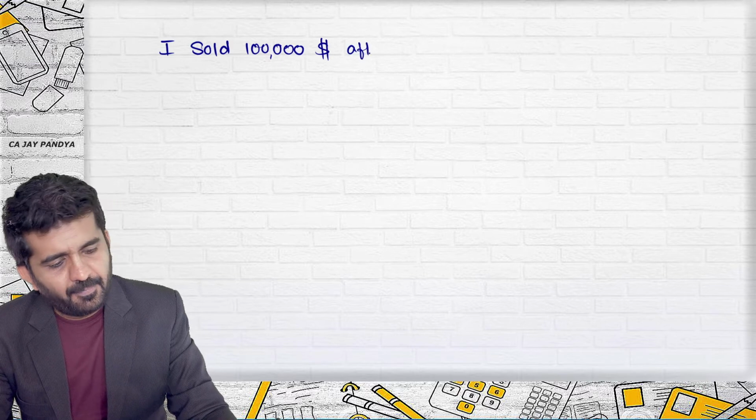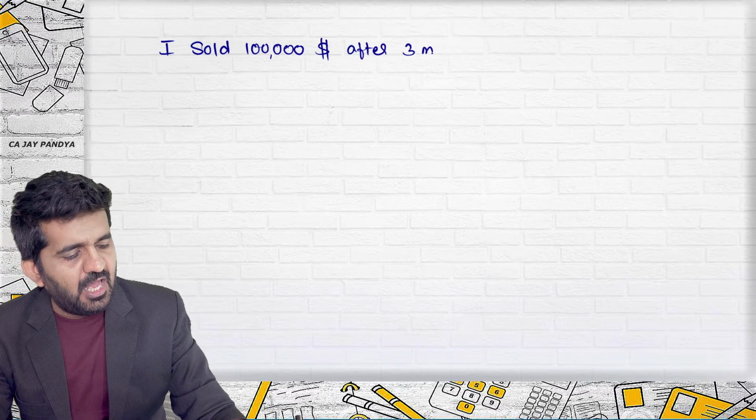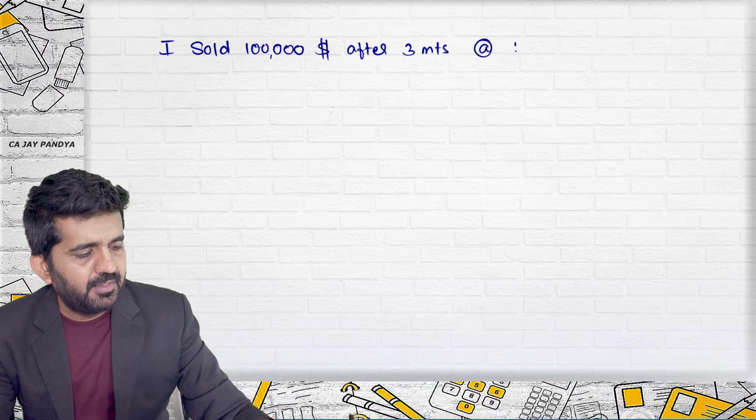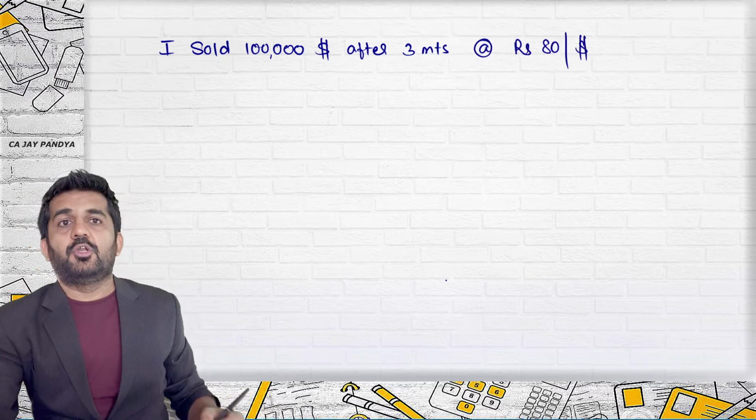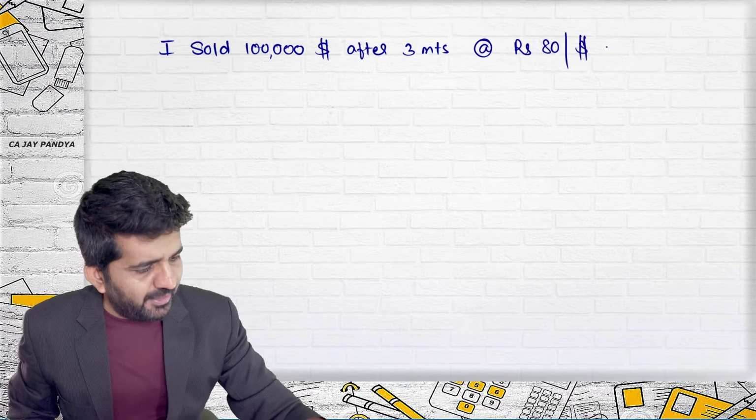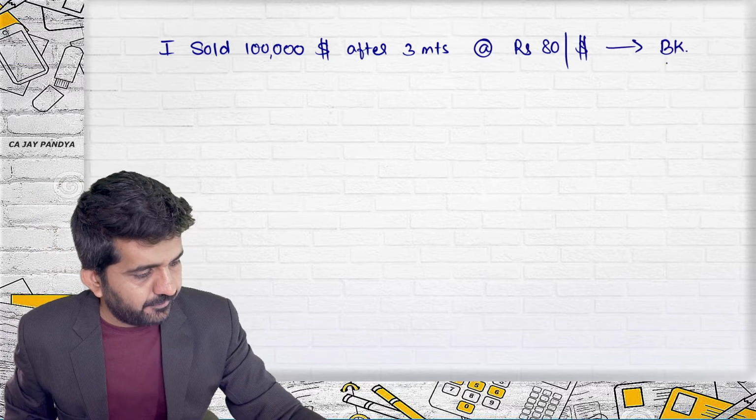Let me even teach you settlement by differences. From now onwards, we'll not be doing settlement by delivery. We'll be doing settlement by differences. Sorry. I have sold $1 lakh after 3 months at the rate of rupees 80 per dollar. To whom I have sold? I have sold it to bank.